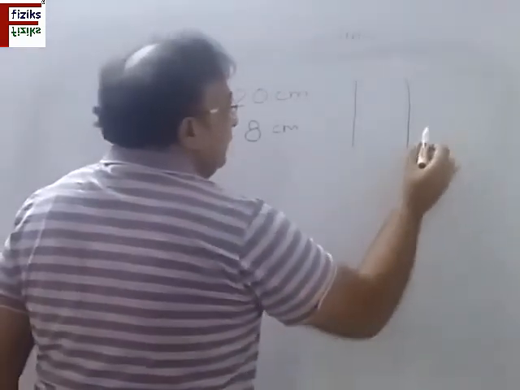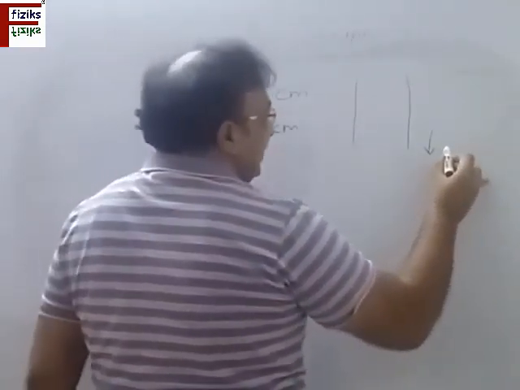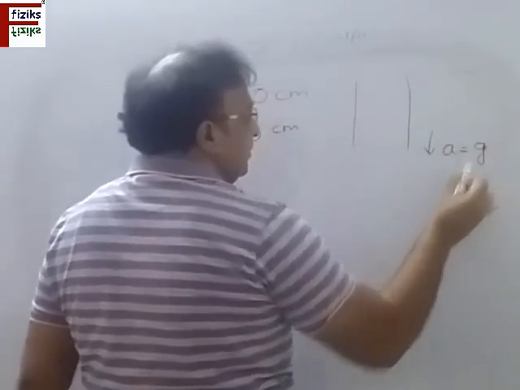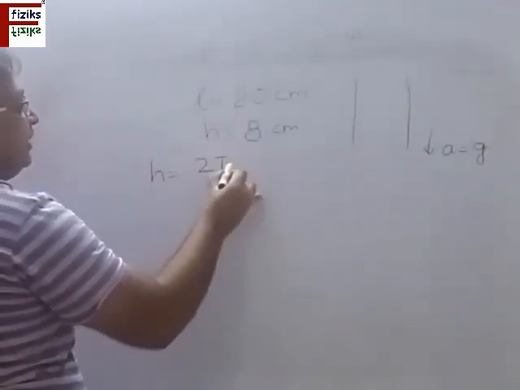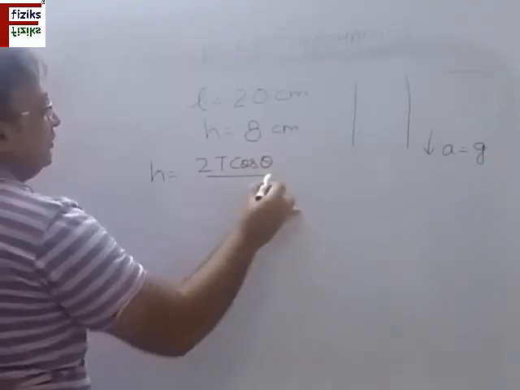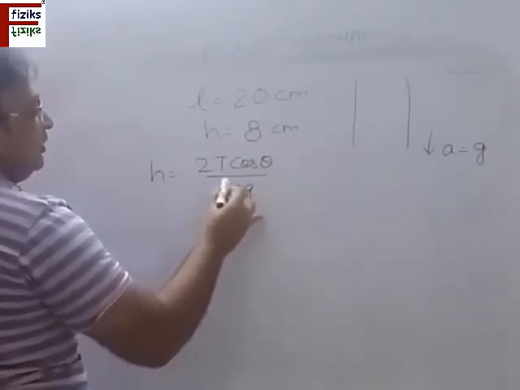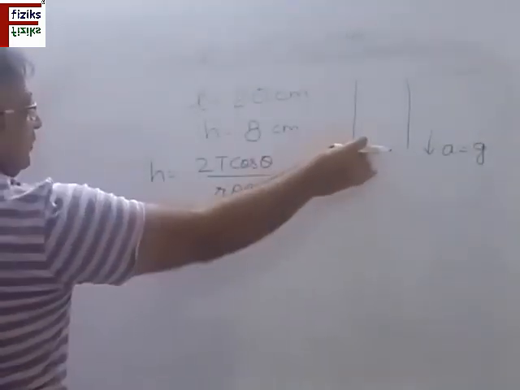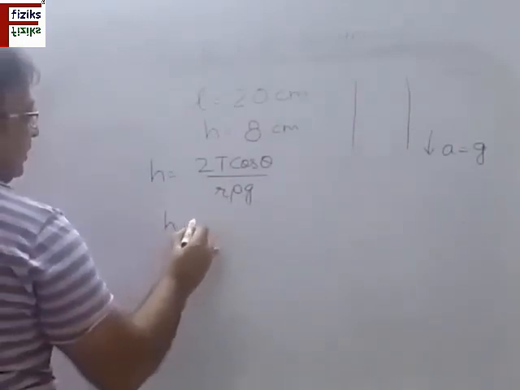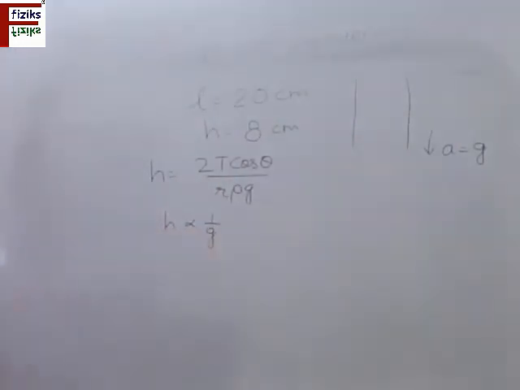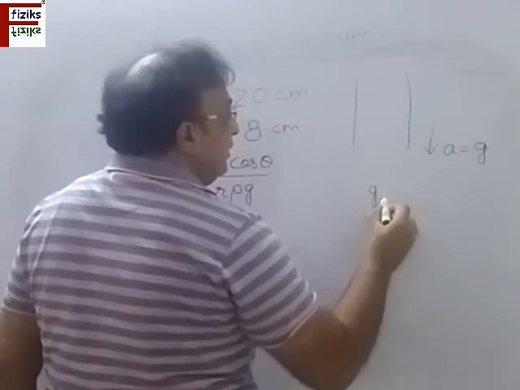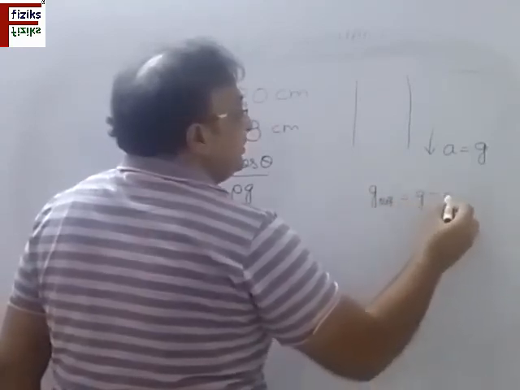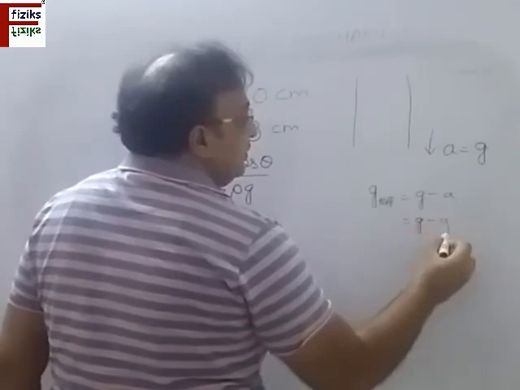If I put it in a freely falling elevator, the acceleration A is equal to g. And we know that H is 2T cos theta by r rho g. All other terms are constant for the combination of this glass and water, so H is proportional to 1 by g. In a freely falling elevator, g effective, which is g minus a, becomes 0.